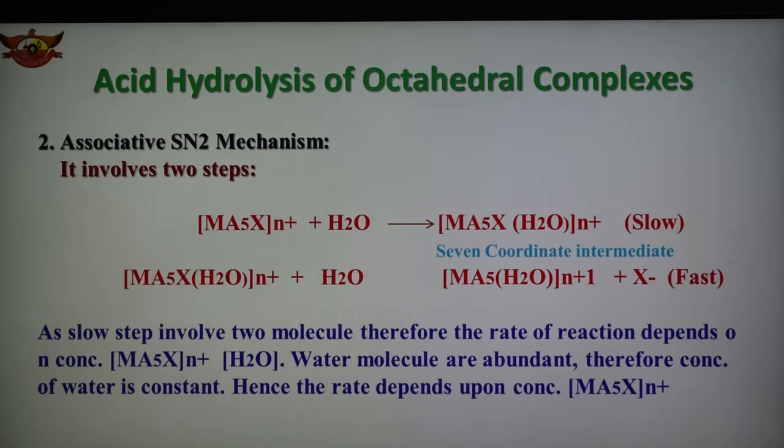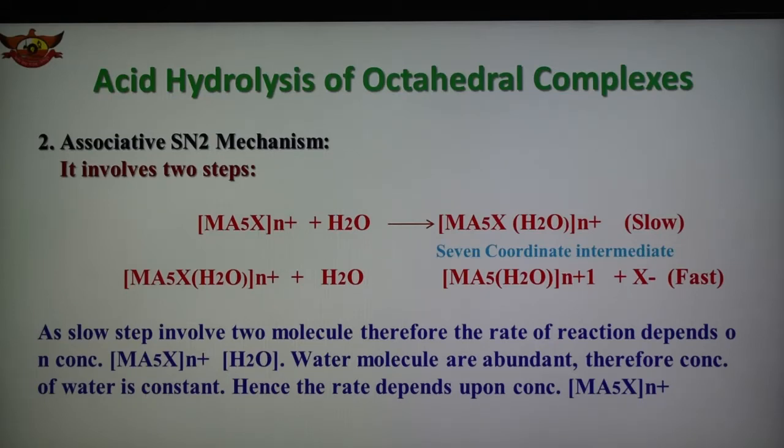As we know, the slow step involves two molecules. Therefore the rate of reaction depends on the concentration of the [M(a)5X]n+ complex and also the concentration of water. Again, water molecules are abundant, therefore the concentration of water is constant.